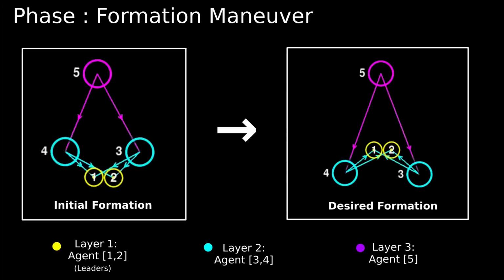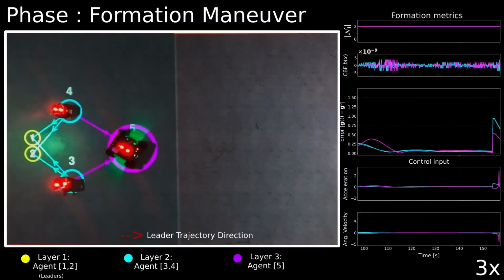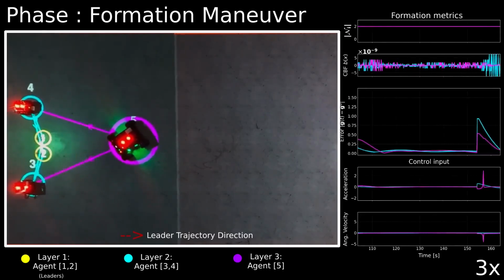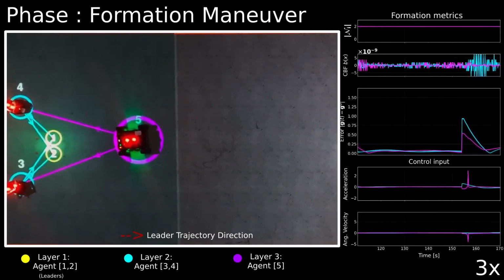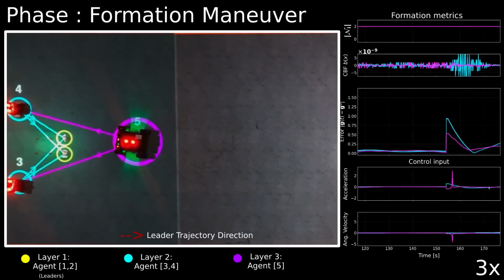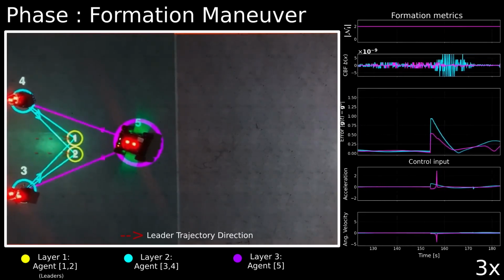Next, we will change the desired formation, defined using desired bearings, for formation maneuvering. We will observe that as the leaders reverse their movement direction, having reached the arena boundary, a new desired formation is being tracked by the agents. This showcases the real-world applicability with sensing range limitations.